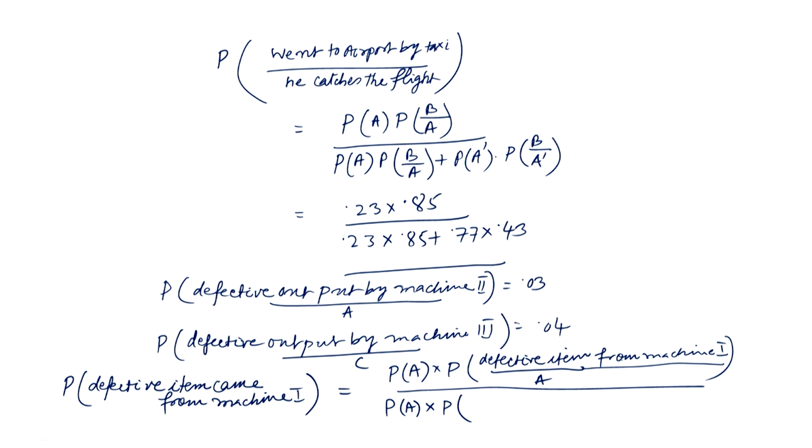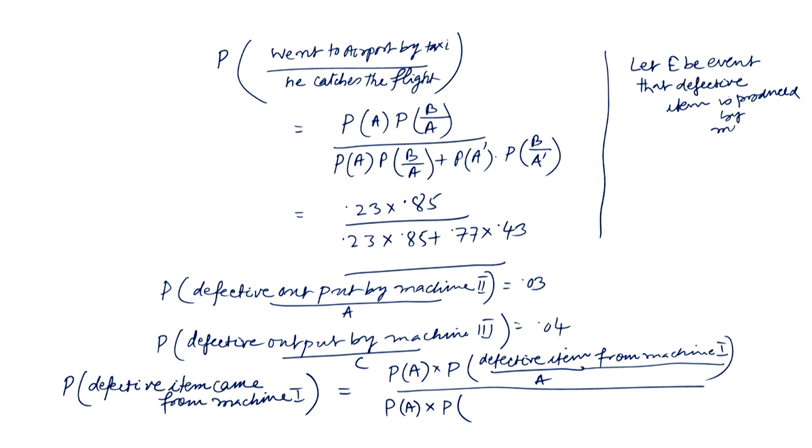So, we can call them E, F, G. Let E be the event that the defective item is produced by machine A, machine 1.